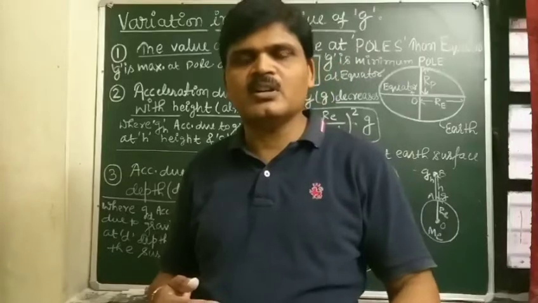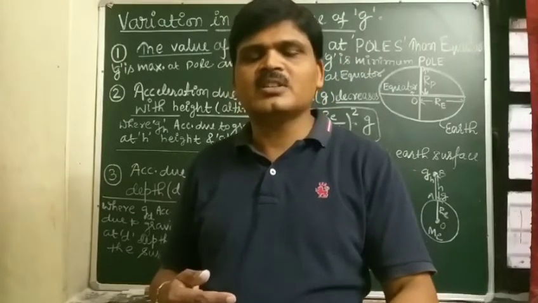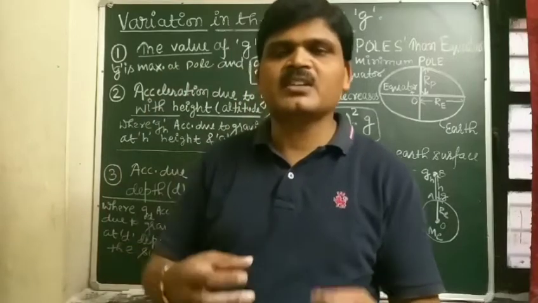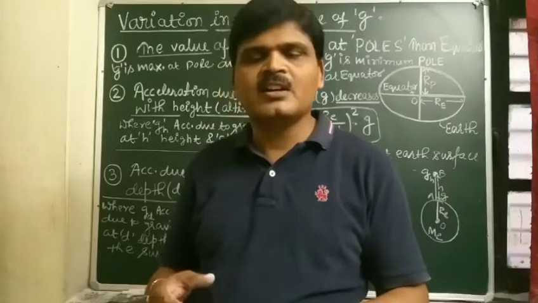It means below the Earth surface, when we go below the Earth surface, by increasing the depth, acceleration due to gravity will also decrease.